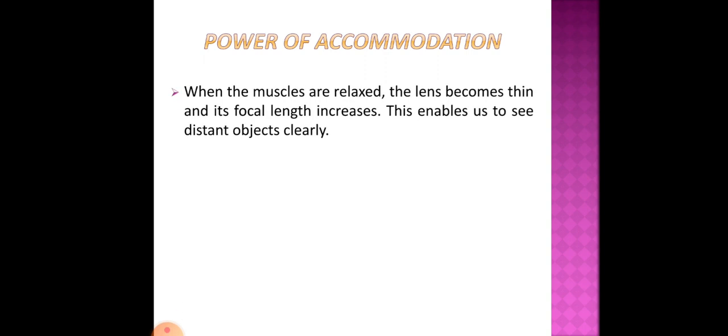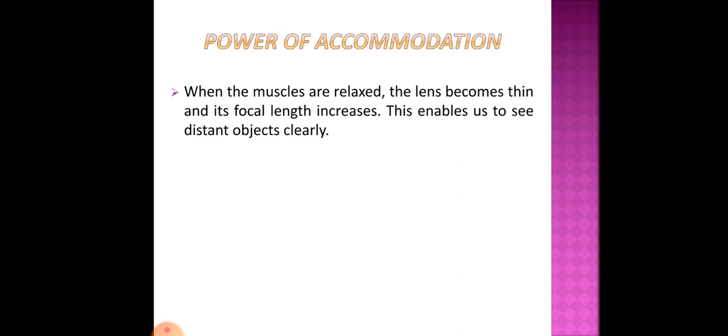Clear? Now, when the ciliary muscles are relaxed, the lens becomes thin and its focal length increases. This enables us to see distant objects clearly.